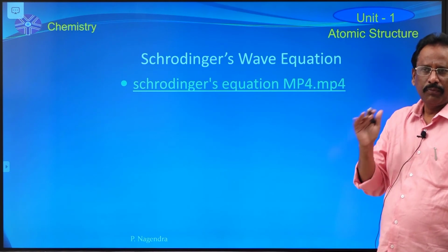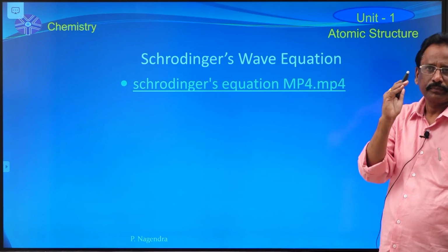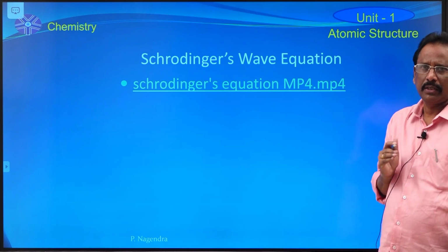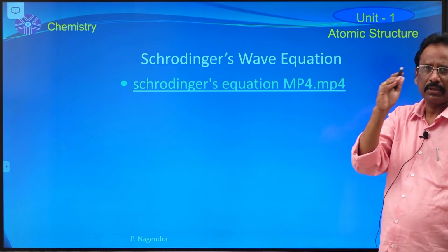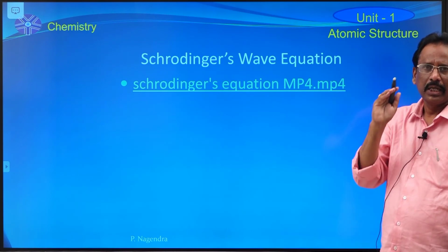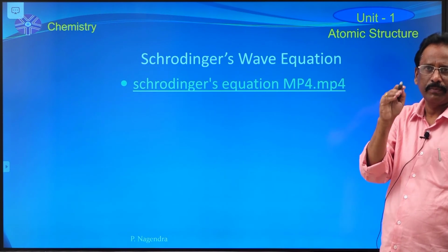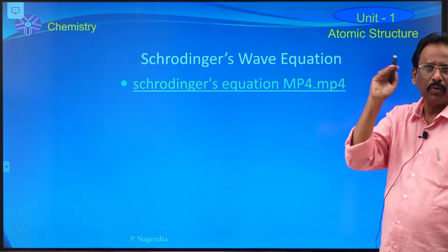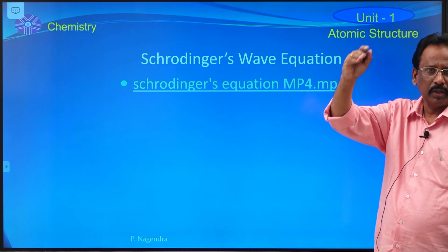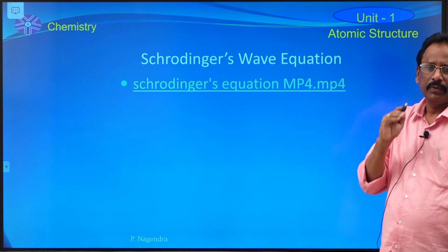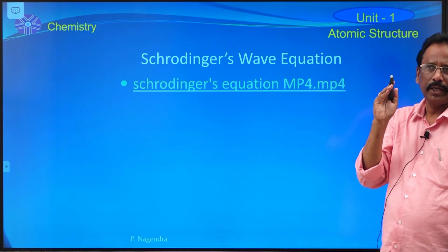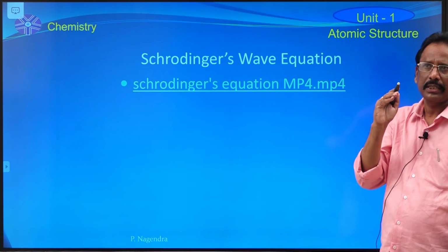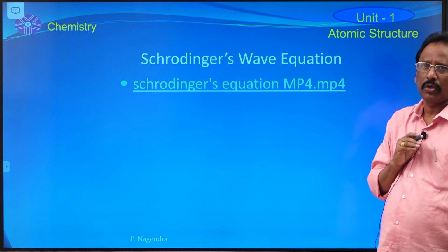So if you plot a graph between the probability function capital D, 4 pi r square dr into psi square, versus the radial distance from the nucleus, for the 1s orbital one peak is formed. From the nucleus to 0.529 angstrom distance, the psi square value is more.